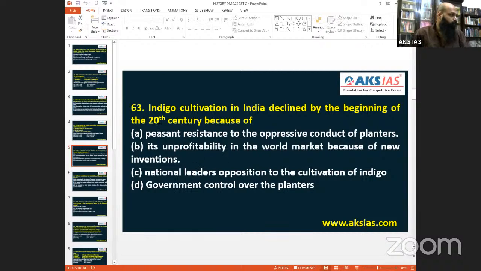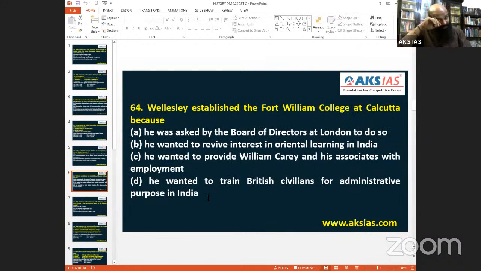So 64, next one, 64 according to set C. Richard Wellesley. In 2018, there was a question on Arthur Wellesley. They are called the Wellesley brothers. 2018 on Arthur Wellesley, Duke of Wellington. 2020, Richard Wellesley, the Viceroy or the Governor General of India, established Fort William at Calcutta. What was the reason? He must have been asked by the Board of Directors. Without that you cannot do anything.